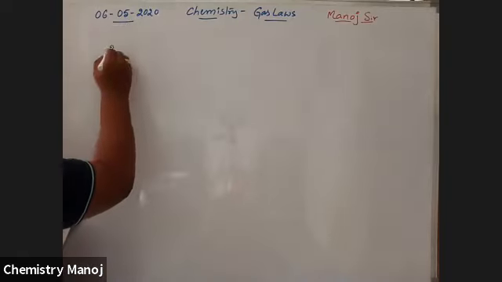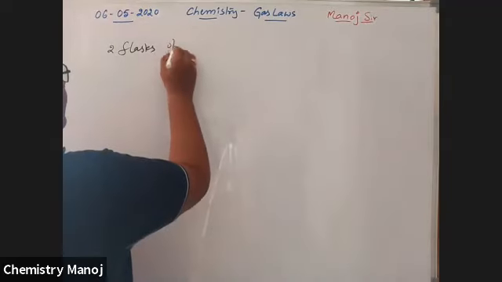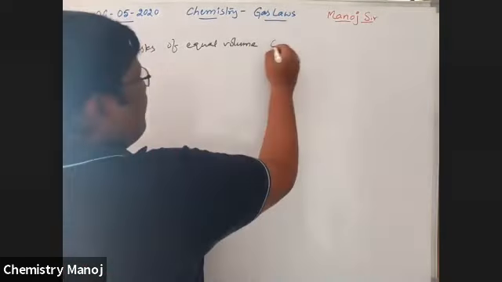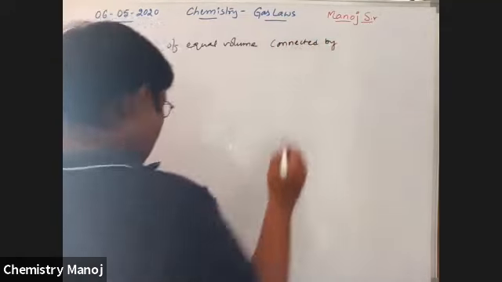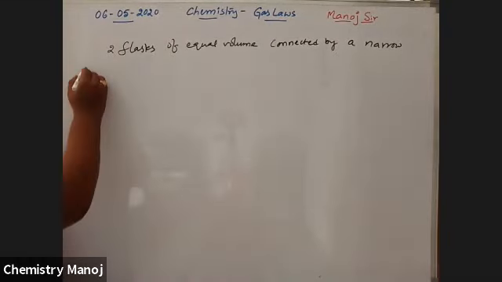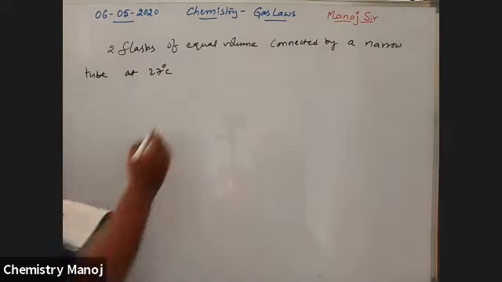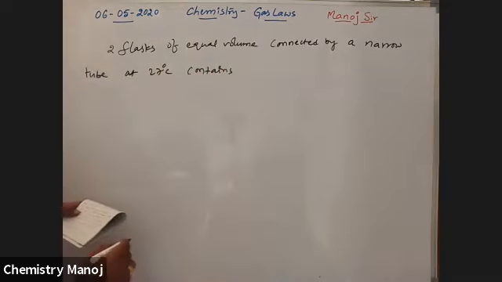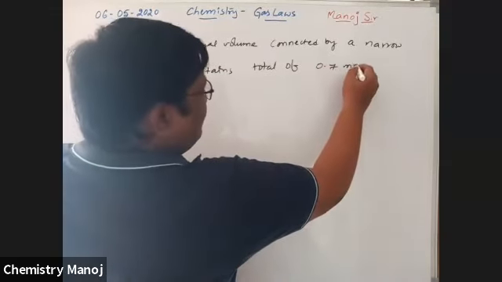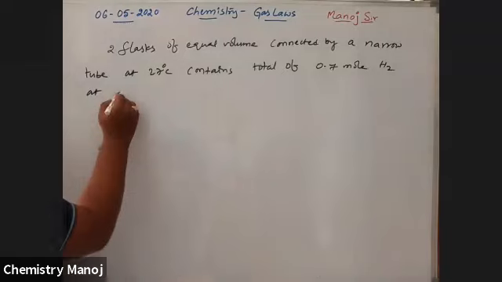Two flasks of equal volume connected by a narrow tube at 27 degrees centigrade contain a total of 0.7 mole hydrogen at 0.5 atmosphere.